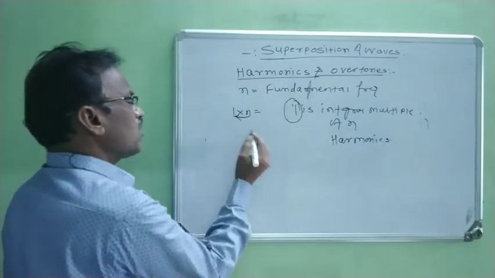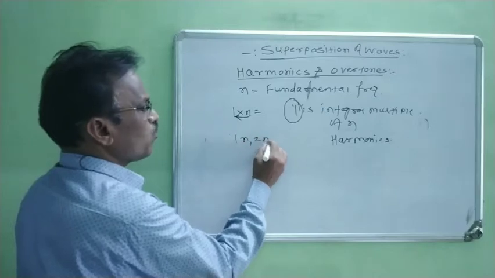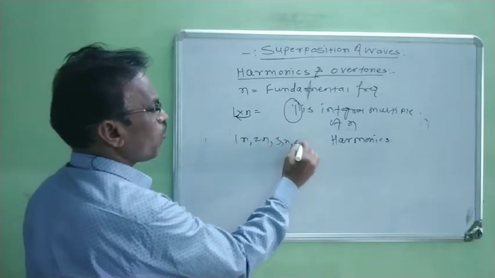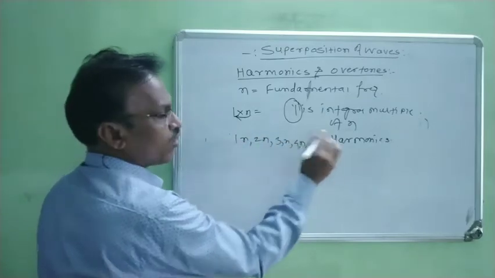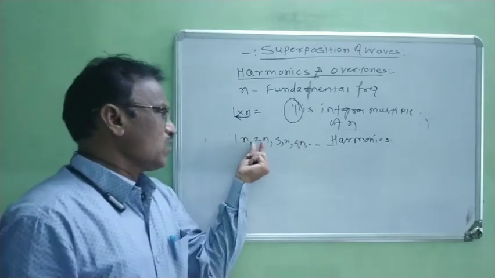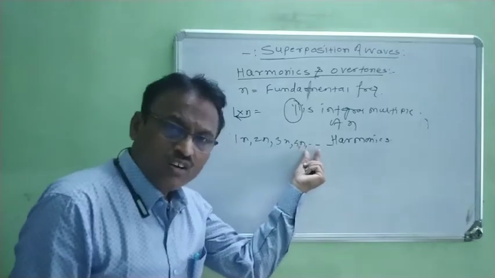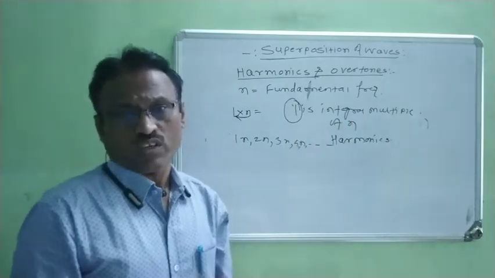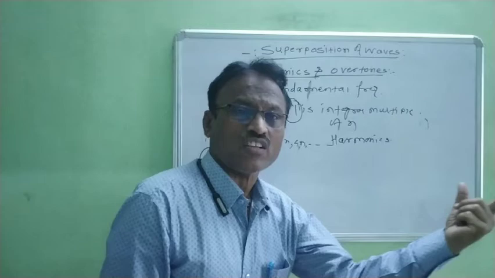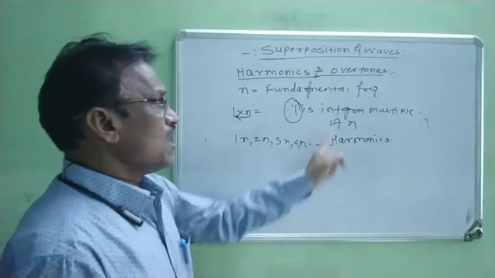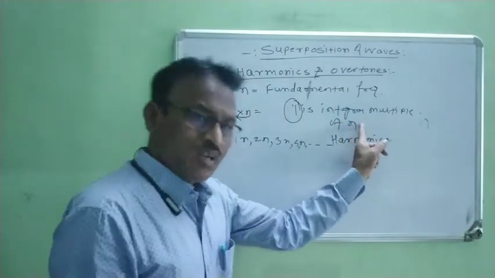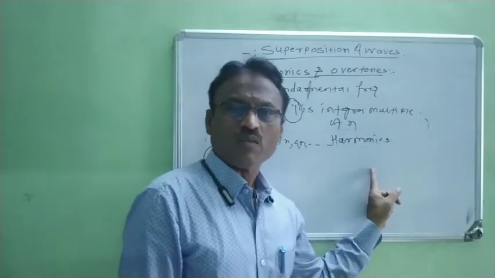Therefore, when we consider 1n, 2n, 3n, 4n, and so on, these are harmonics in that sound. What is a harmonic? The integral multiples of the fundamental frequency are called harmonics.